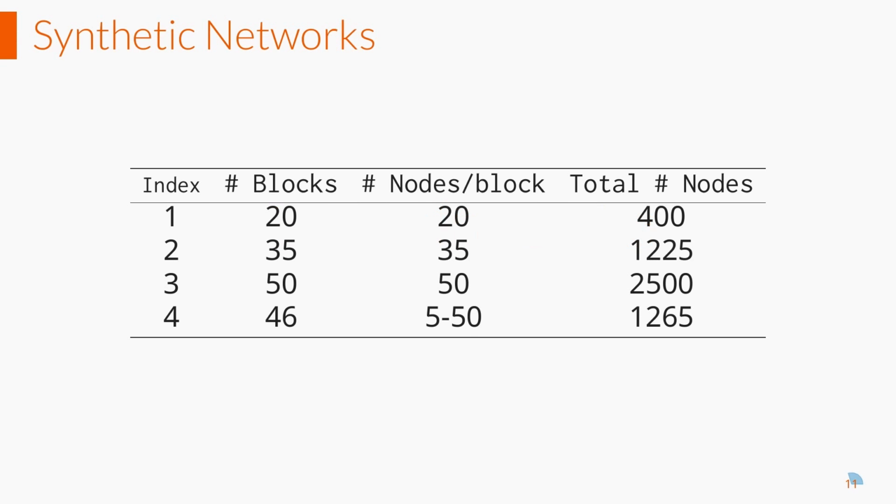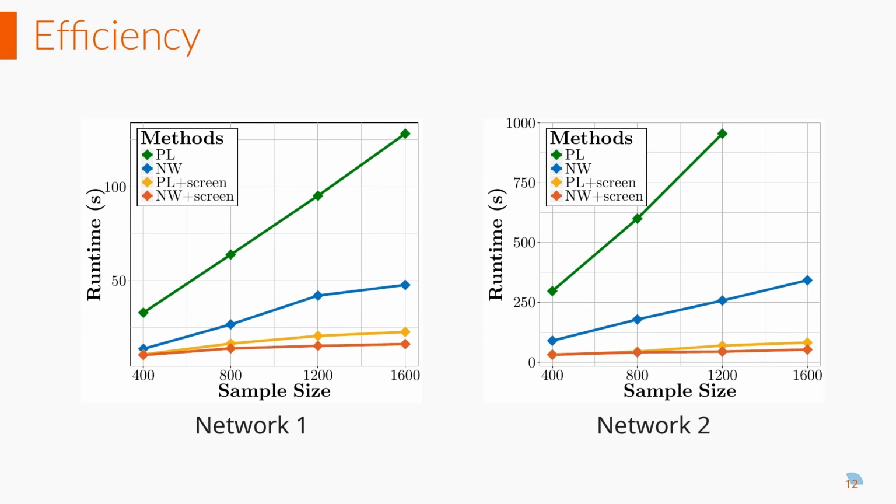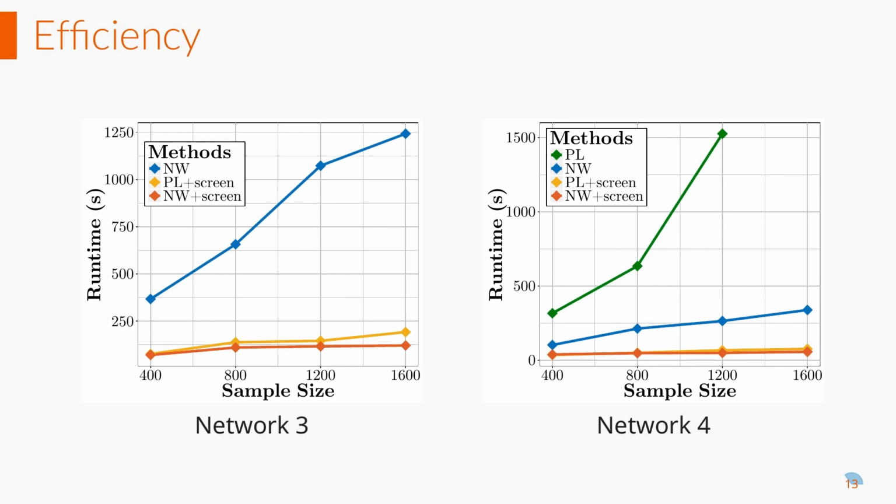In this part, we study the performance of the proposed screening rule when combined with the node-wise logistic regression method and the pseudo-likelihood method. To begin with, we simulate the samples for these four networks. Then, we run the pseudo-likelihood method, the node-wise logistic regression method, and the methods combined with the screening rule on the simulated data. The runtime is on the left, the lower the better. We can see the yellow and orange lines indicate the methods combined with screening rules, which are much faster.